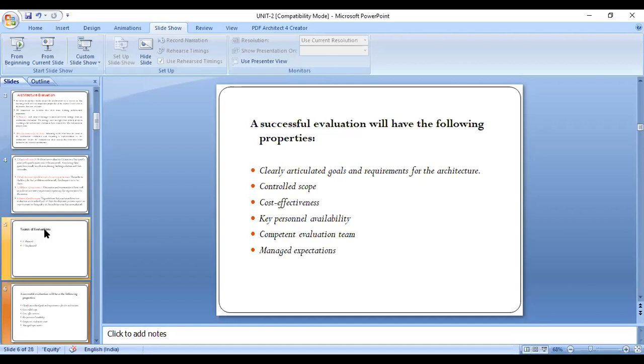And also analyzing the architecture is for including some goodness or good qualities of the project. That is one of the properties of an evaluation. This evaluation will assess the reaching of the goal of that particular project. Coming to the second one, controlled scope.